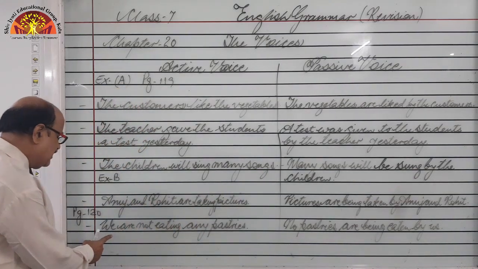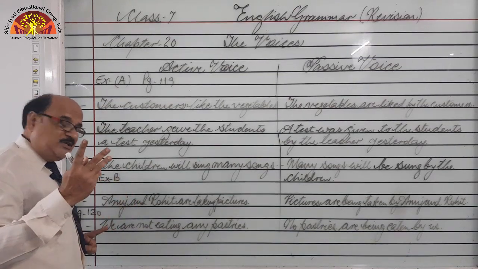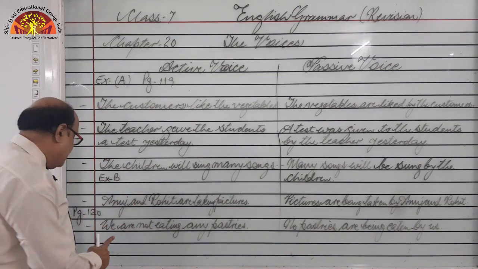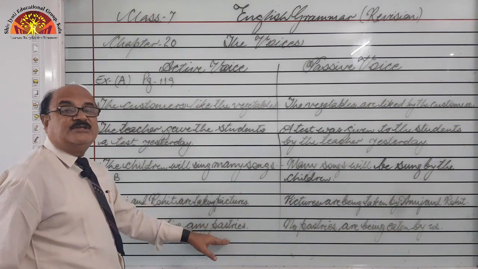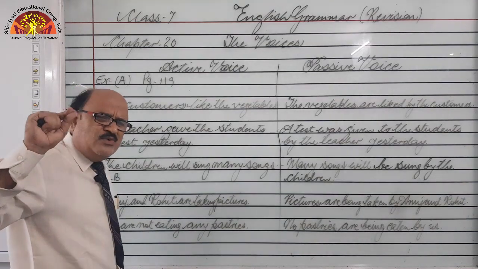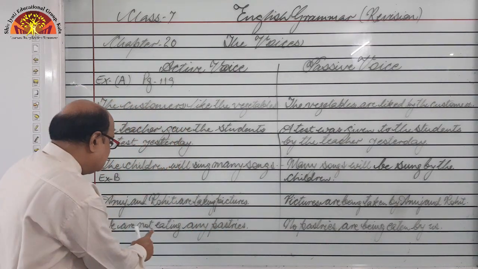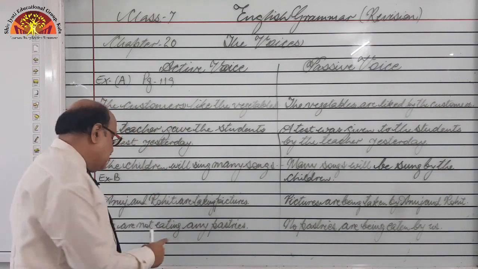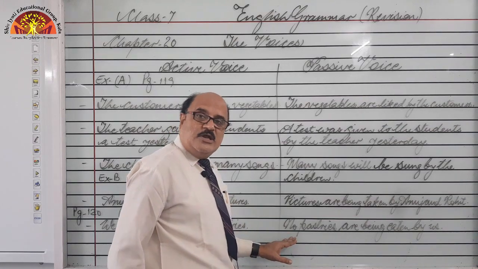And the next example is, please open your book at page 120, 120 page number, and the example is, we are not eating any pastries. So, dear students, very important rule this is, whenever object is any and sentence is negative, so always not plus any is changed into no. Got it?